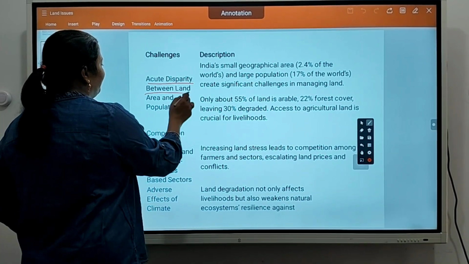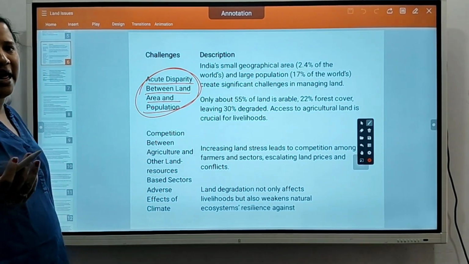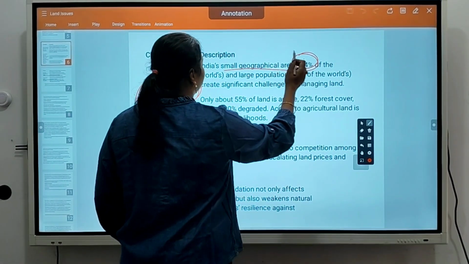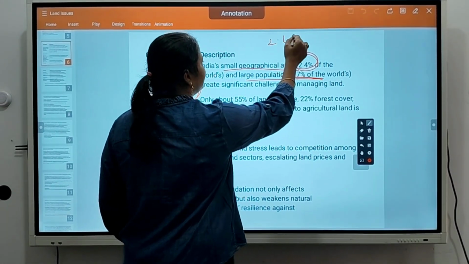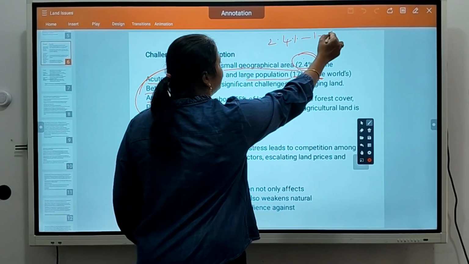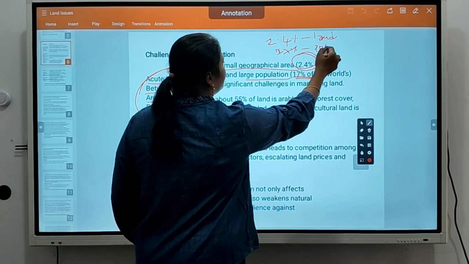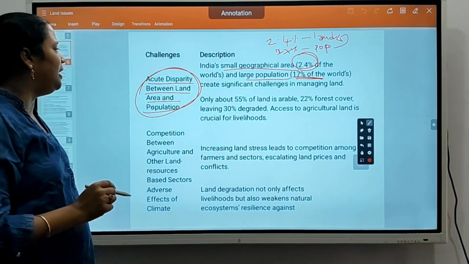Acute disparity between land area and population. Okay, population is high, land is low. India's small geographical area is 2.4% of the world, but its large population is 17%. Only India has 2.4% of land but around 17% of the world population. So sustaining this much population in this small area is very difficult.